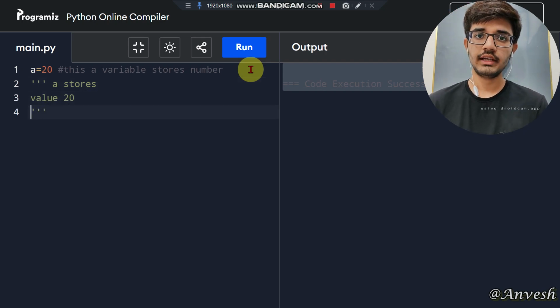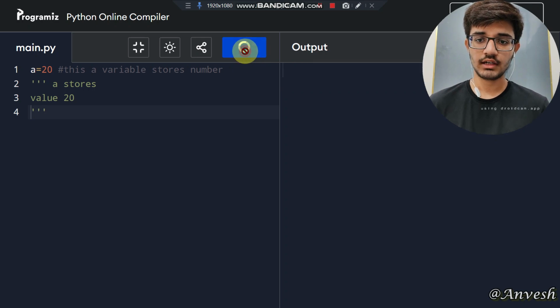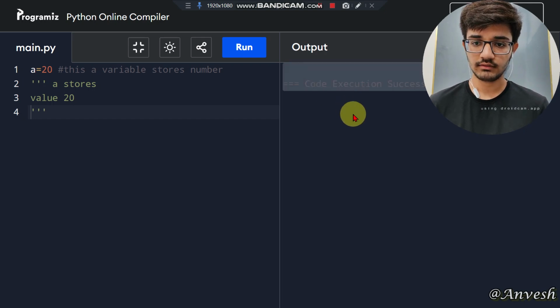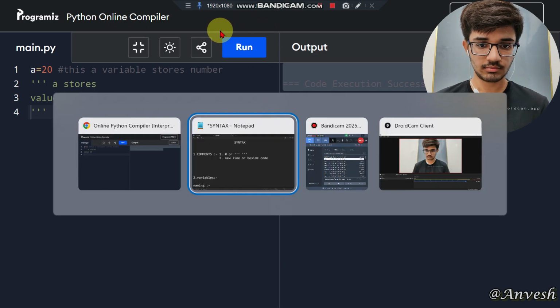So the comments are not executed by the compiler or an interpreter. It is just for our understanding purpose. So when we run the code, the comments are not executed, you can see here. So now let us see the next concept.